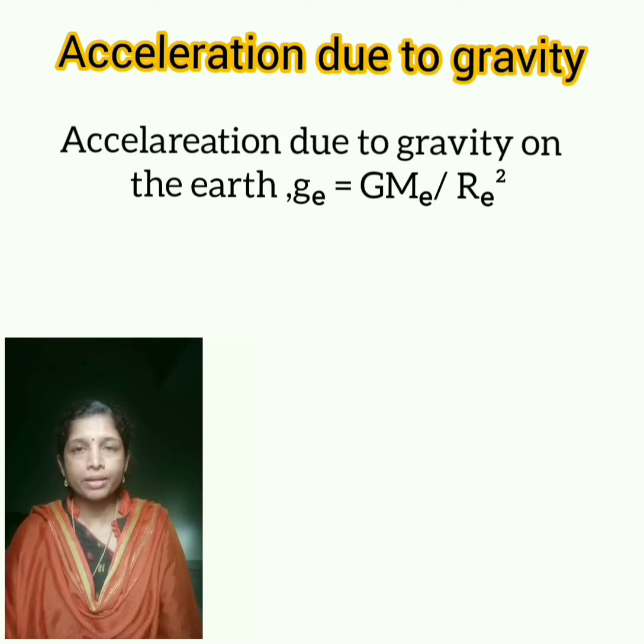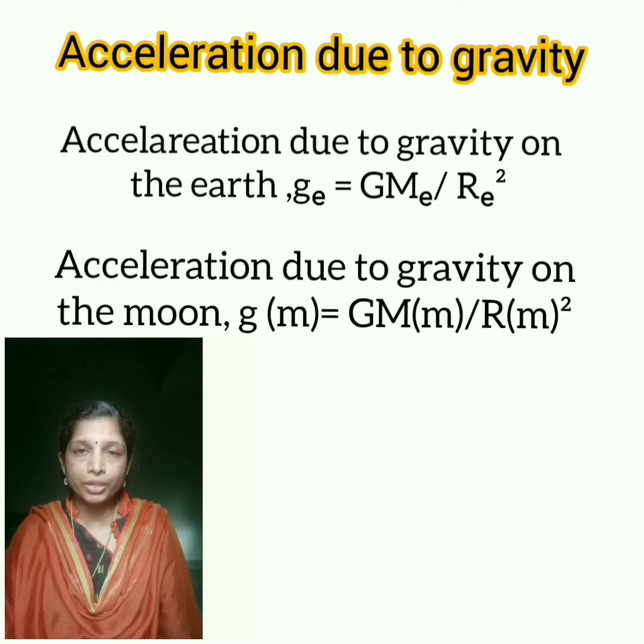Now, in the same manner, we can write acceleration due to gravity on the surface of the moon as Gm is equal to capital G, capital MM, that means mass of the moon, divided by Rm all square, where Rm is the radius of moon. Is it clear? Now we can find what is the relation between these two.